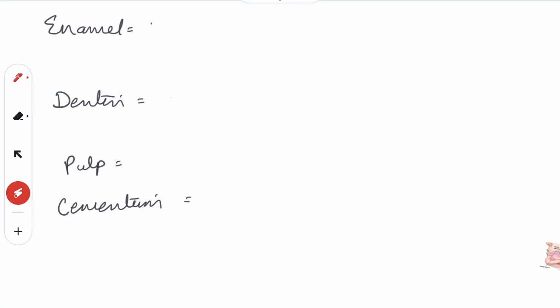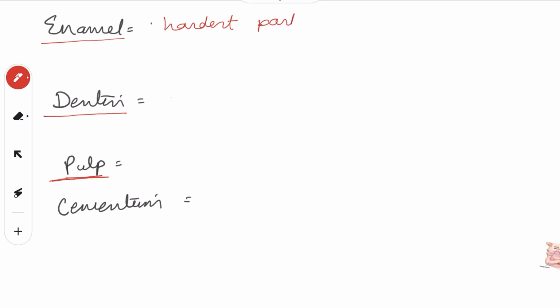Now there are 4 layers. Outermost layer is called the enamel. Below the enamel we have the dentine. Below the dentine we have the pulp. Now enamel is the hardest part of the body and it covers the crown, right? Then we have the dentine. Dentine forms the bulk of the tooth, right?